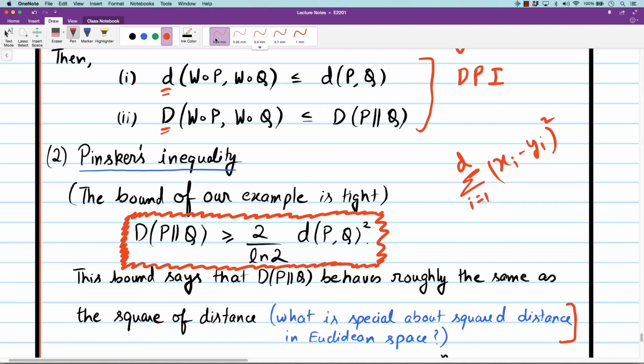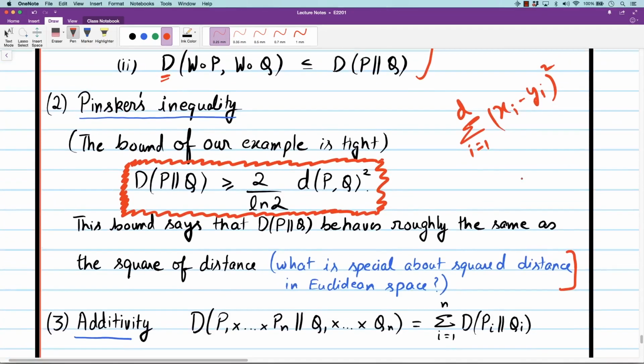So you can think about it. There are many things which are special about it, but this is additive across dimensions. So if you have multiple dimensions, this is additive. And in fact, Kullback-Leibler divergence has a similar behavior. It is additive for product distributions. Earlier we saw that total variation distance is sub-additive, but Kullback-Leibler divergence is additive. So this is a very, very important property: the additivity of Kullback-Leibler divergence for product distributions.